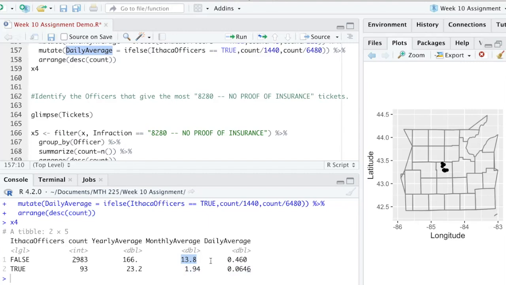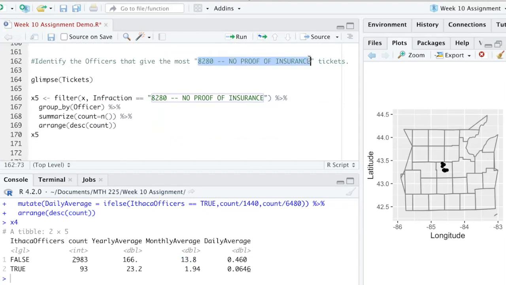So they're a little bit more active, and that works out to about 1 ticket every 2 days. And it might be the case that they give 5 tickets one day and then no tickets for a couple days and so on. They've got other things they need to do as well. Sometimes traffic stops result in additional tickets, and one of those additional tickets is the no proof of insurance. If you don't have your proof of insurance, you get a ticket. And then maybe they'll allow you to waive that ticket if you go to the court and show that you do in fact have insurance.